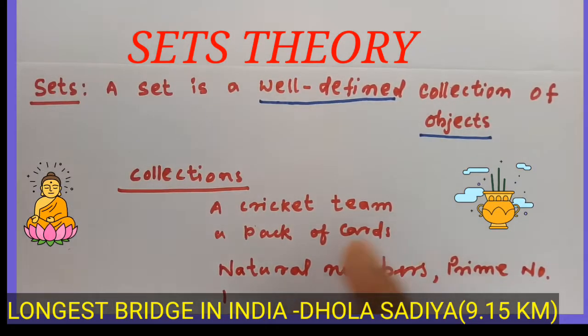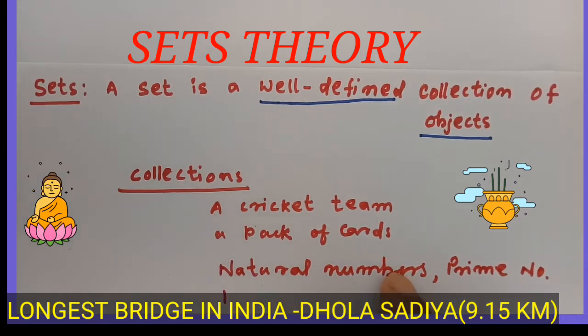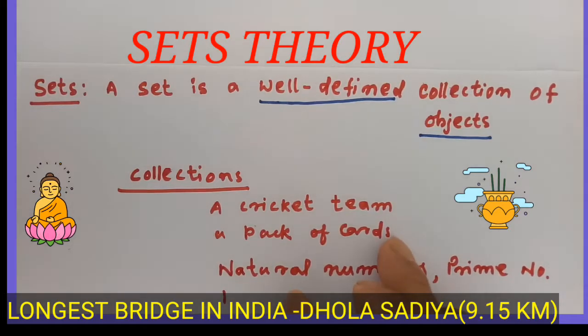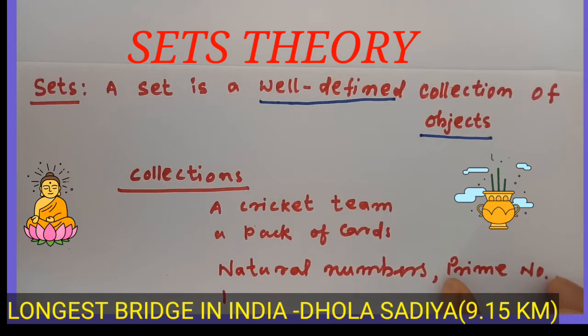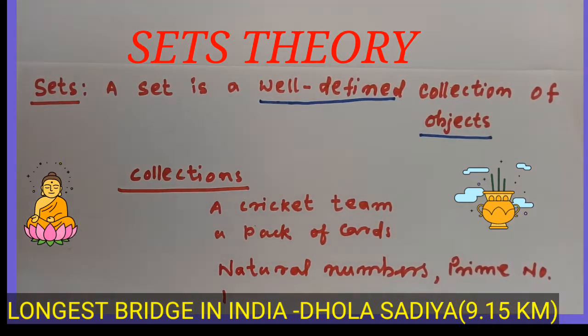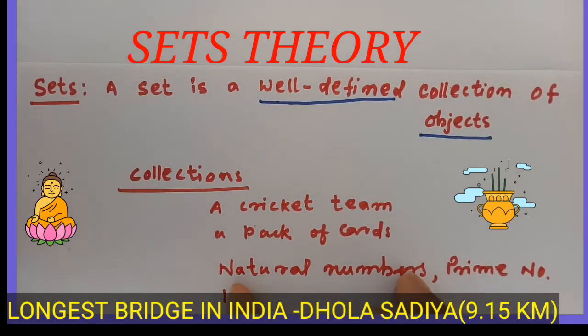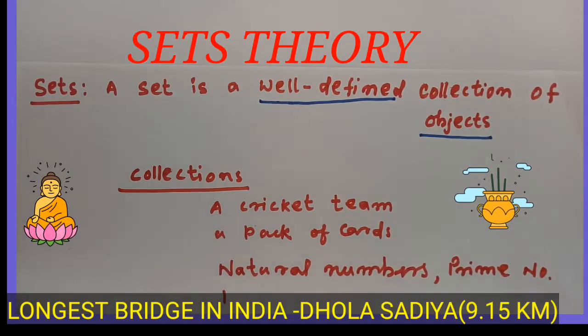So in mathematics, our collections can be natural numbers, prime numbers, even numbers, odd numbers; all these collections come across in mathematics. First I will tell about natural numbers. Suppose our collection is the natural numbers. These natural numbers form a group. In this group, 1, 2, 3, 4, these are the members.